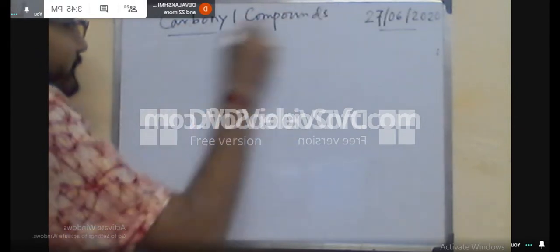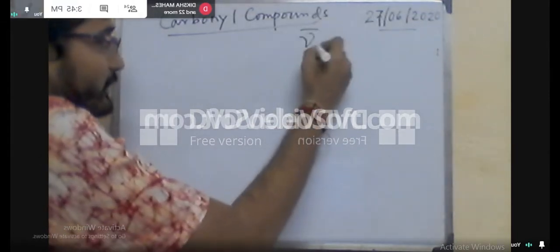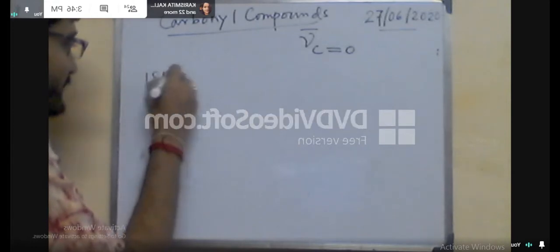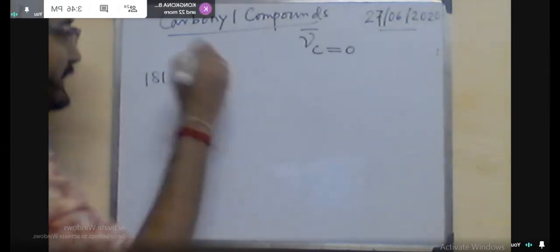So starting from the highest one, that is 1810 centimeter inverse. This is for the anhydride group, like acidic anhydride. So for the anhydride group, band 1 stretching frequency, this is 1810 centimeter inverse. Then 1800 centimeter inverse, this C double bond O stretching frequency is found for the acid chloride system.